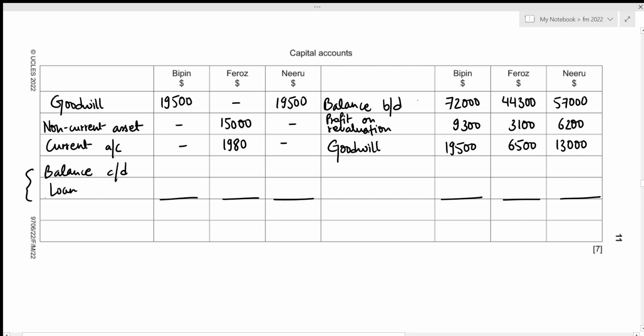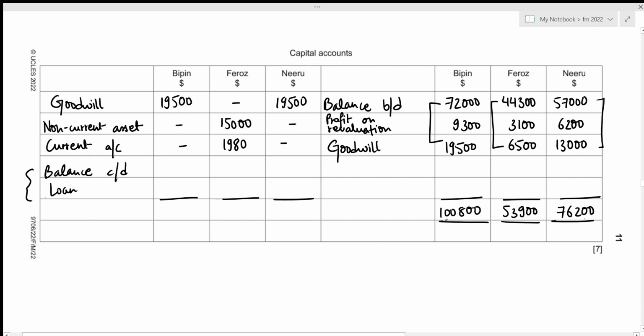The total for Bipin would be 72,000 plus 9,300 plus 19,500, which gives the value of 100,800. The total for Firoz would be 44,300 plus 3,100 plus 6,500, which results in the value of 53,900. And for Niru, the total will be 57,000 plus 6,200 plus 13,000, which results in the total to have the value of 76,200. And the total will be same for debit as well as credit side.